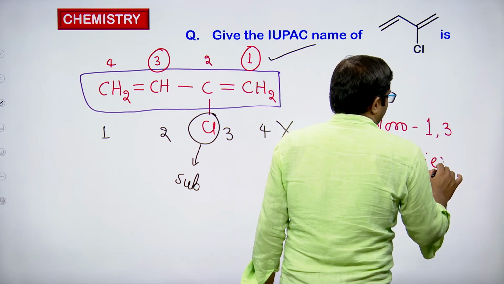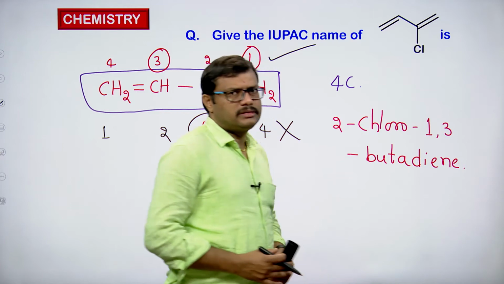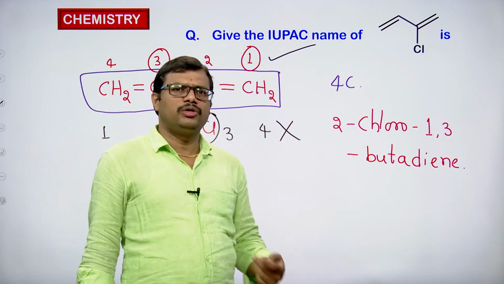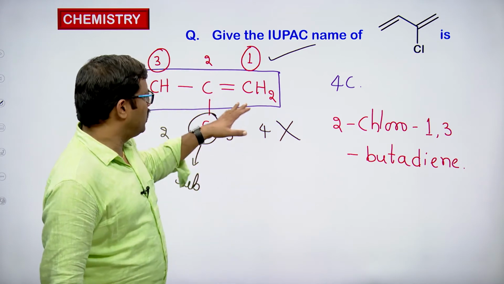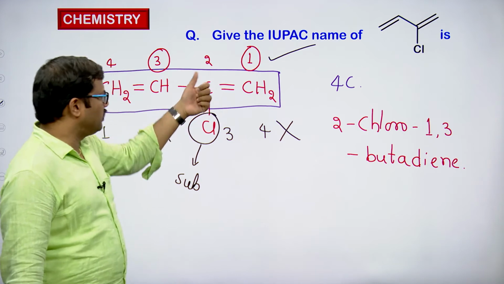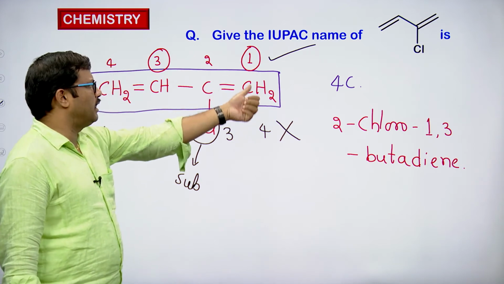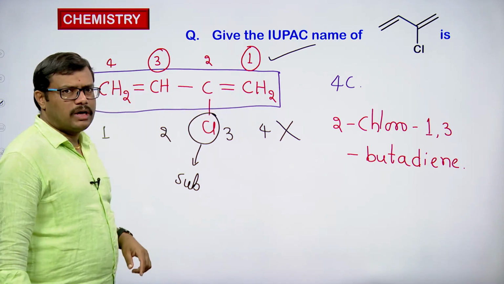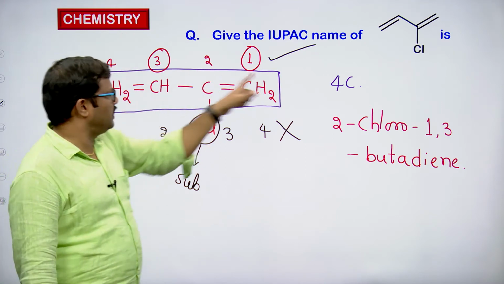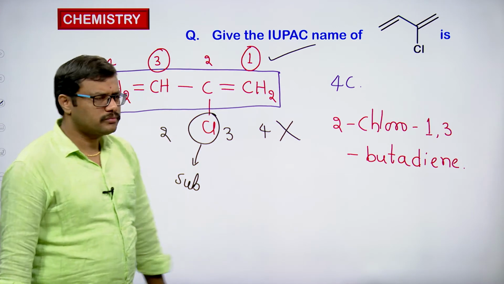We call it buta-alkadiene, the way we name a carbon chain having 2 double bonds. Okay. So it is 2-chloro. The chlorine position is mentioned. We have to write the position of the double bond. First carbon has a double bond. 3rd carbon also has a double bond. So 1, 3. 4 carbons are present in the chain, so it is buta. Okay.